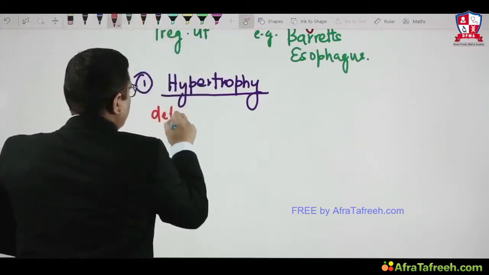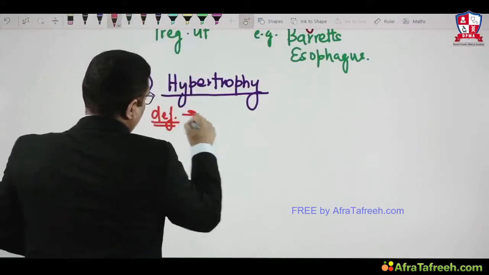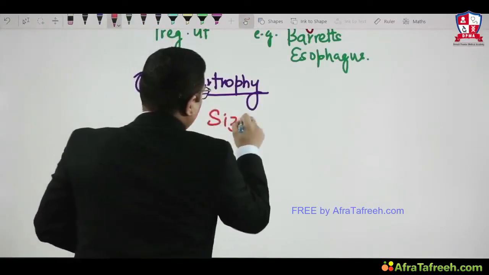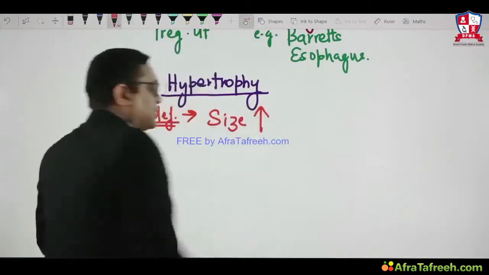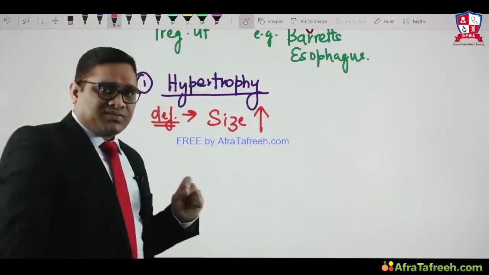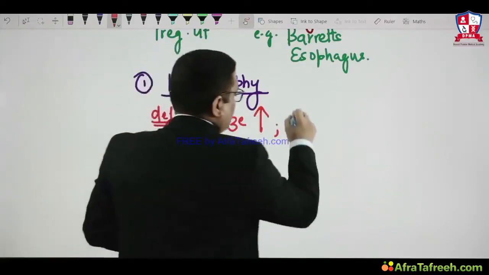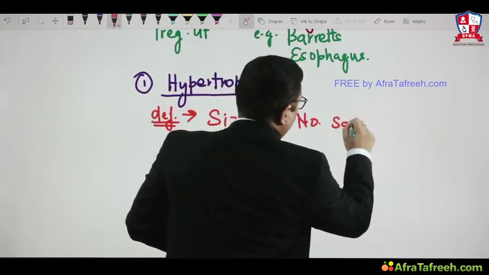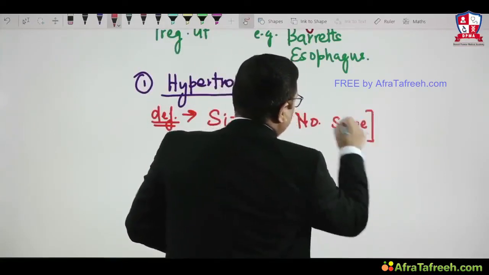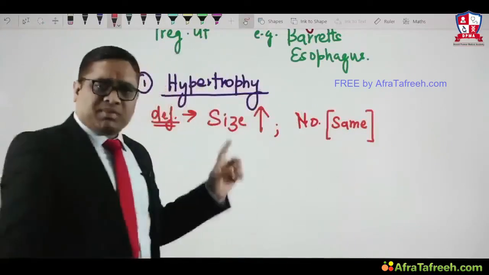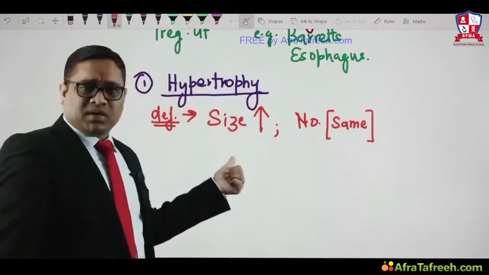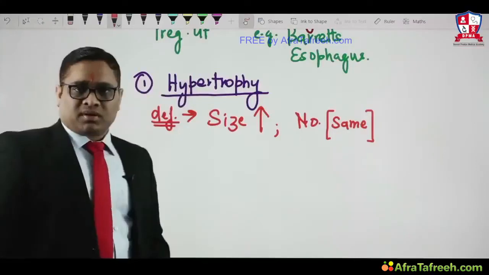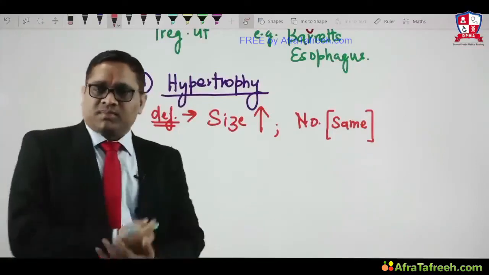The definition of hypertrophy is that the size of the cell will be increased. In hypertrophy, size will be increased, but the number of cells will remain the same. That is the meaning of hypertrophy, right?